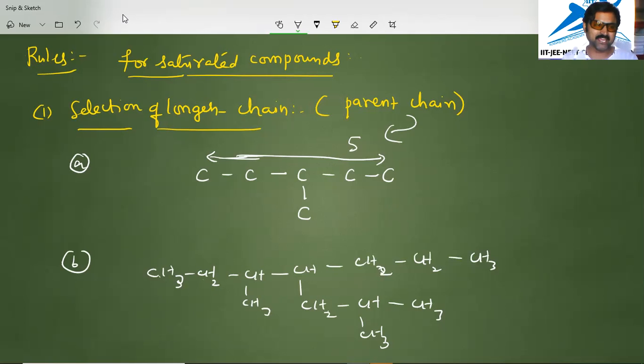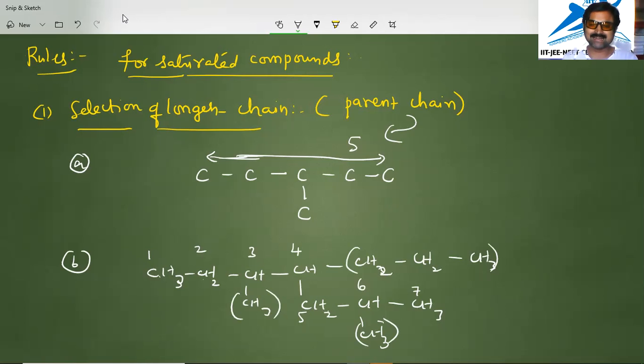In such a case, how we write this is numbering. Here we will write number 1 here, 2 here, this is 3, this is 4, this carbon is 5, this is 6, this is 7. Now, what are the side chains? This is one side chain, this is one side chain, and this CH3 is one side chain. There are 3 side chains for this one.